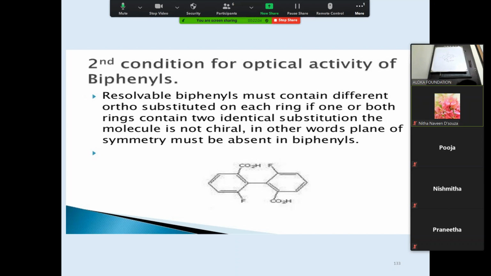If there is the same substitution within the ring or between the two rings, then the compound is optically inactive. They are not chiral. So the substitutions must be different, with no two identical substitutions. Got this? Understood this? Everybody?